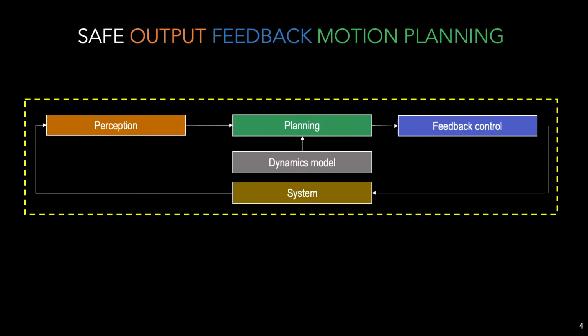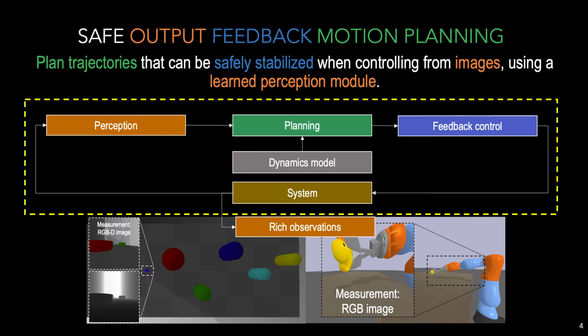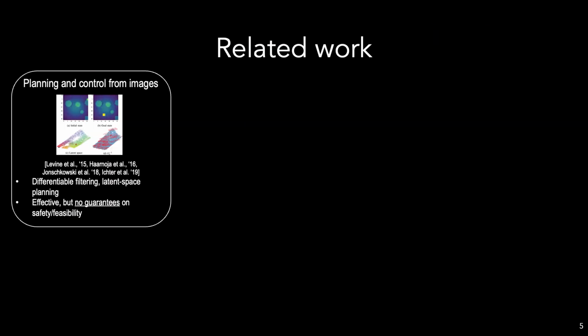In this work, we take steps towards such a unified analysis by tackling what we refer to as the safe output feedback motion planning problem. This problem entails planning trajectories that can be safely stabilized when controlling from images using a learned perception module. This is a long-standing problem related to several areas of research.